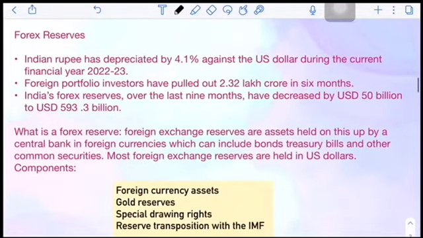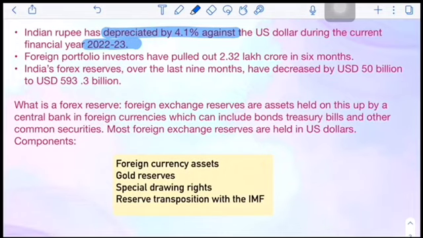Okay, the next topic is Forex Reserve. What happened is that the Indian rupee has depreciated by 4.1% against the US dollar during the current fiscal year, which is 2022-23. The reason behind this is that a lot of foreign portfolio investors have pulled out their investments, 2.32 lakh crore in the last 6 months. That's why the rupee has depreciated 4.1% against the US dollar.